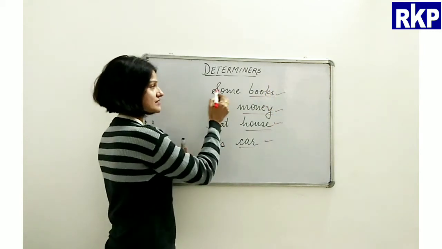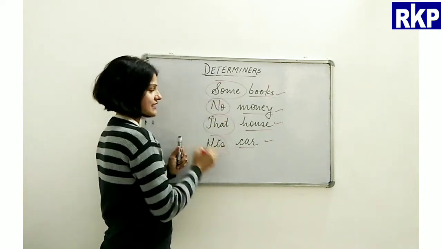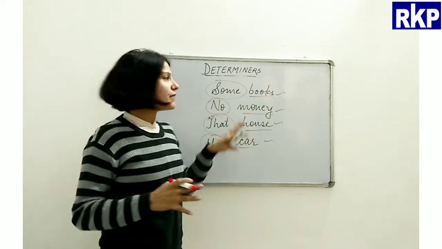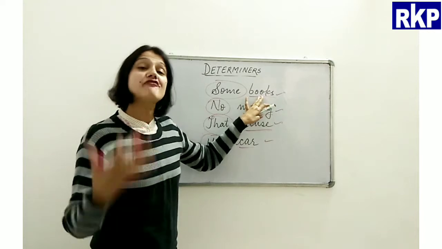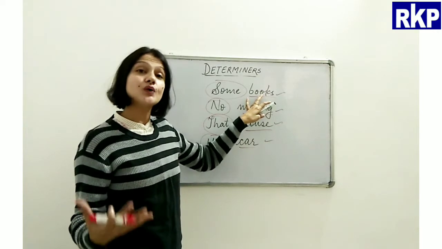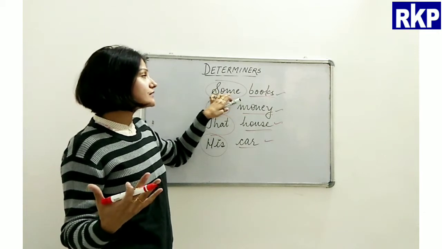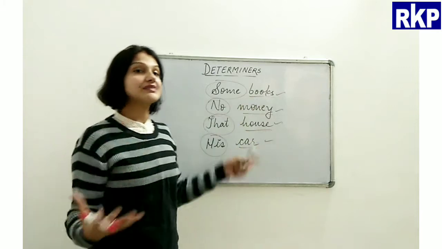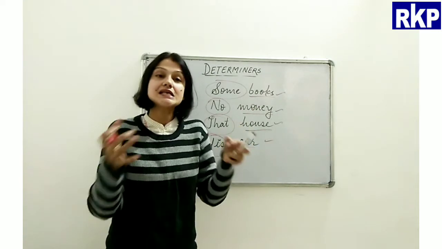And if you notice here, the words like some, no, that and his, these words tell us about the nouns. They find out something about books. Now what does the determiner some find out about the books here? That the quantity of the books is some.